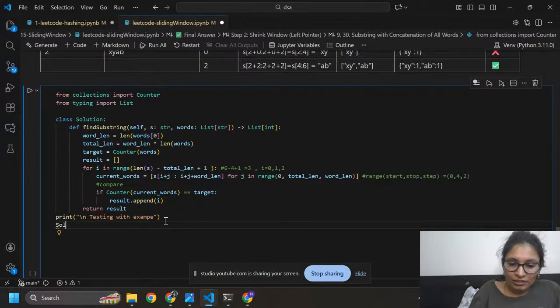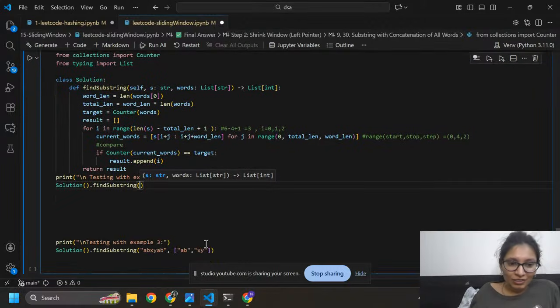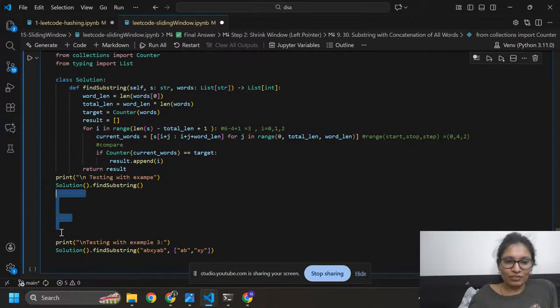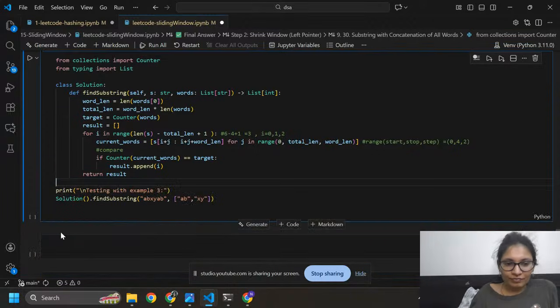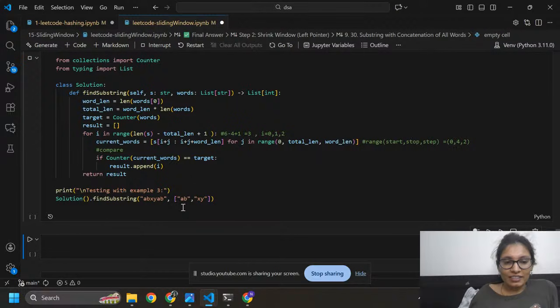Solution. This is the class name solution. I already have the solution class. Okay, this is our function name, this is the class, or this is the function. I need to copy and paste it here, and I don't need to write it again and again. I already have these things. Okay, again it is not working.